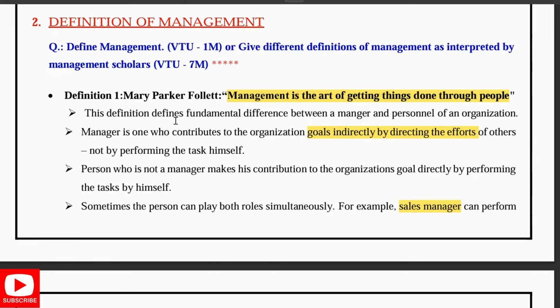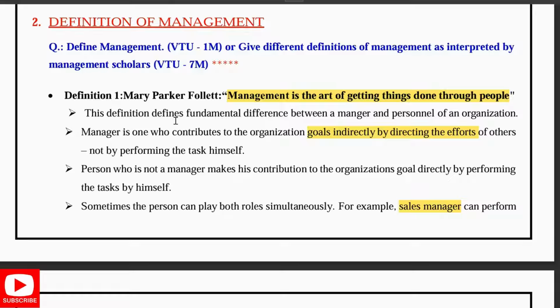This definition shows the fundamental difference between a manager and a person in an organization. A manager is one who contributes to the organization's goals indirectly, that is, by directing the efforts of others. He will not perform any task himself, but he will make others perform. A person who is not a manager makes his contribution to the organization's goals directly by performing the task.